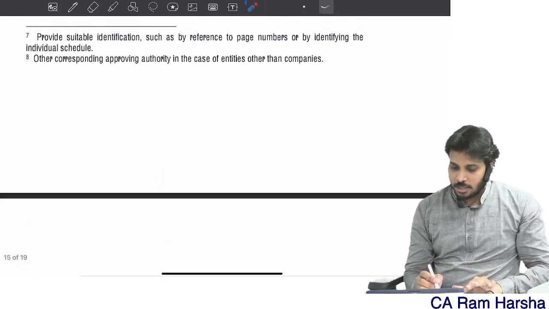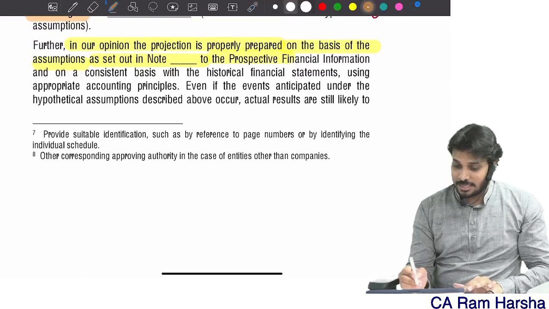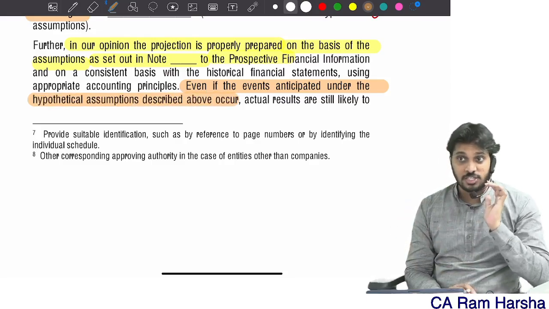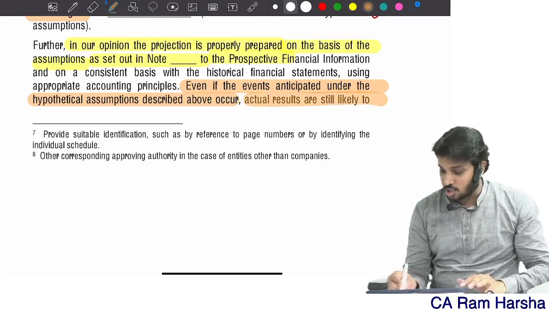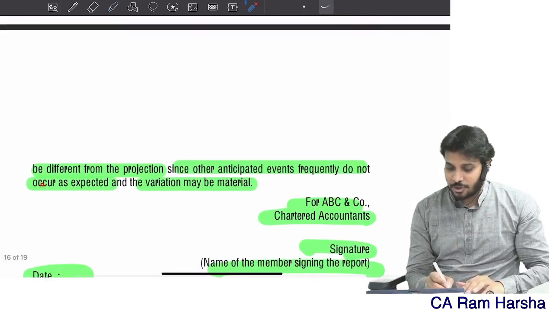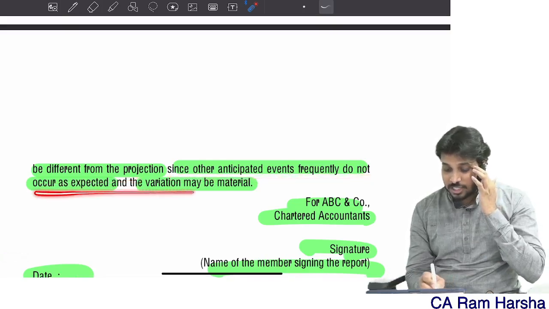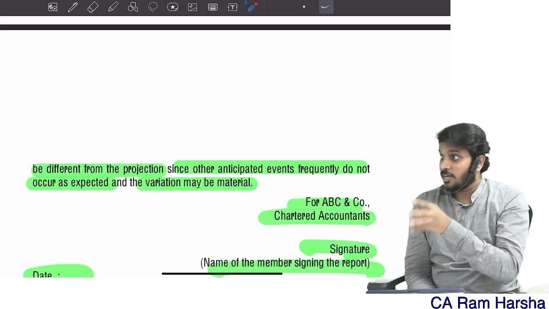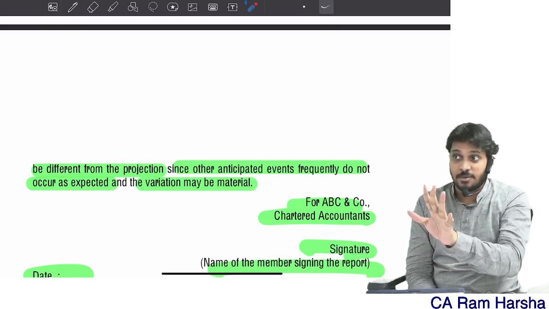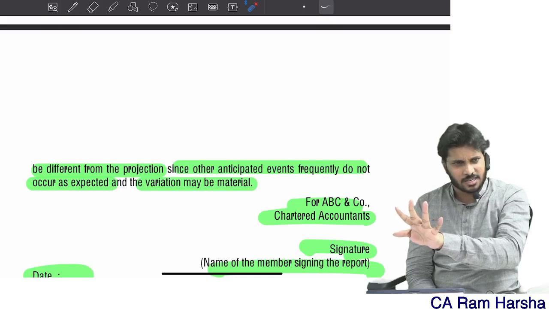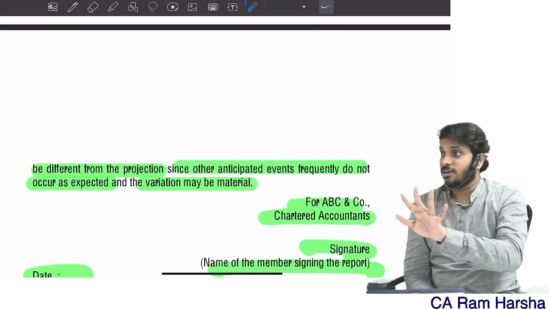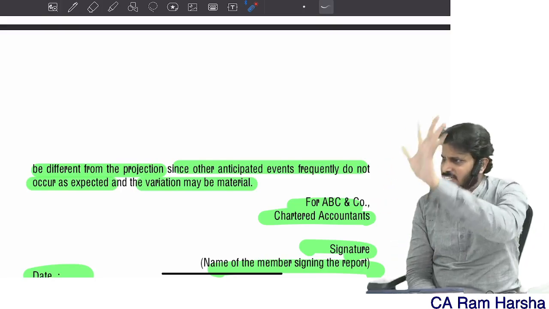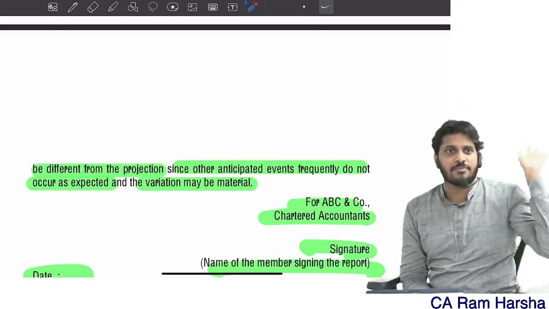That's it. At the end, we are even mentioning that even if the events anticipated under the assumptions described do occur, the actual results are likely to be different from the projection, since other anticipated events may not occur, and the variation is going to be material. You should clearly mention these statements. Whatever anticipations we made based on assumptions may not exactly occur. Variation will be there, and the variation is going to be material for sure.